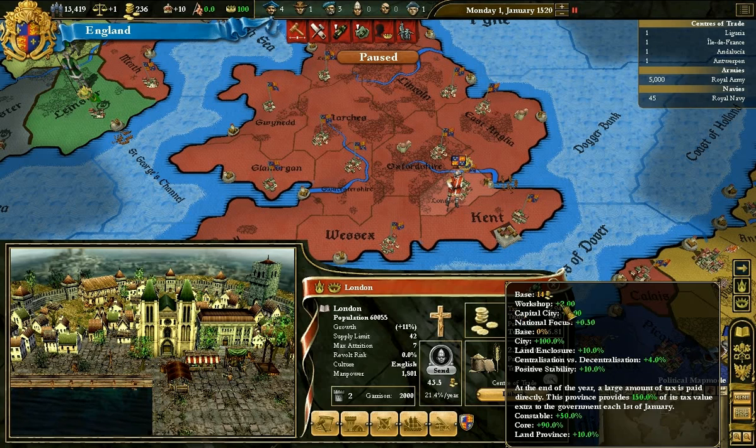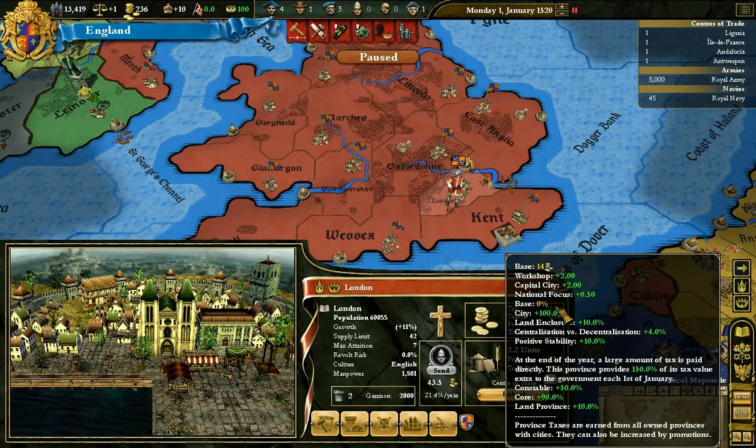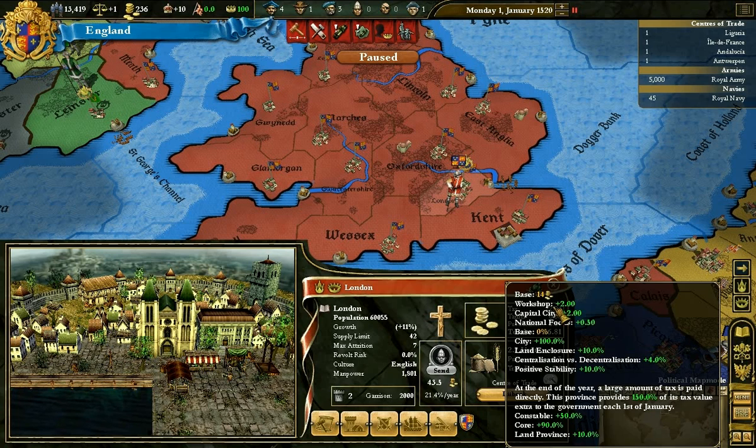First is the tax. Tax is basically just money from the people who are in the province. Each province has a base tax rate. In this case, London's is 14, which is nice. That's very high. And most European capitals will have a very high base tax rating. But other provinces in Europe will be okay, and provinces elsewhere in the world tend to be pretty low. You can influence this by certain things that you've built, and you can get certain bonuses from percentage.